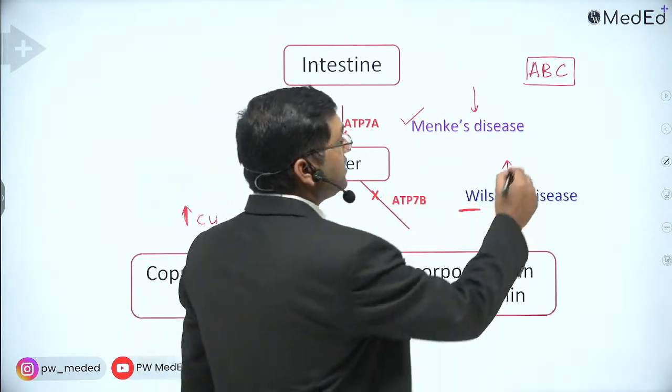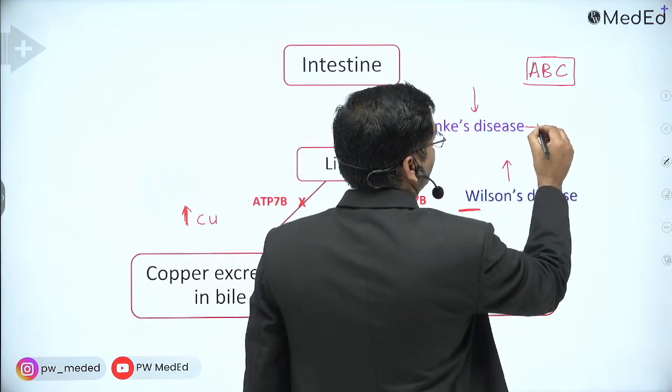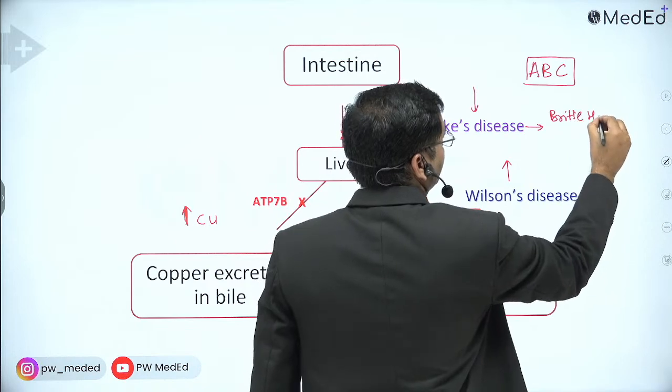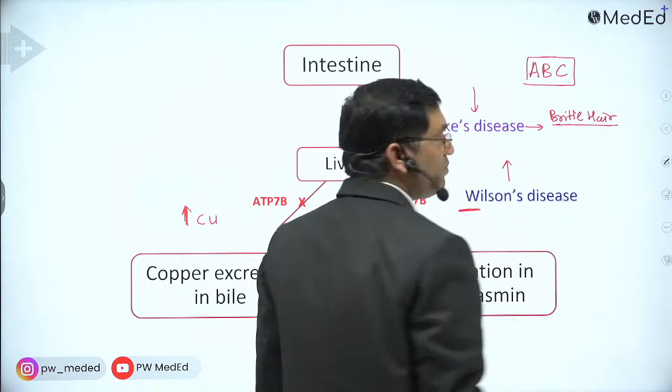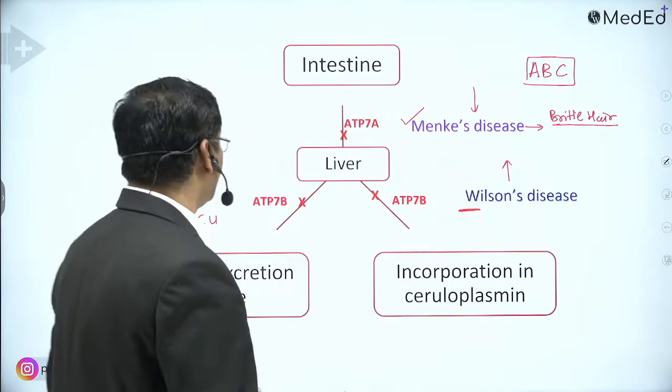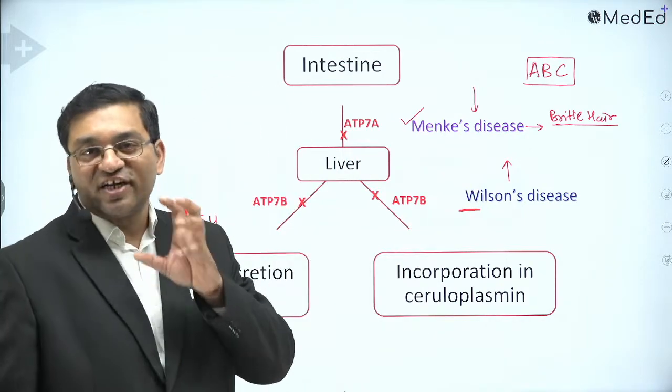In Menkes disease there is brittle hair, easily pluckable brittle hair, and hypopigmentation. What are the enzymes which are related with copper?